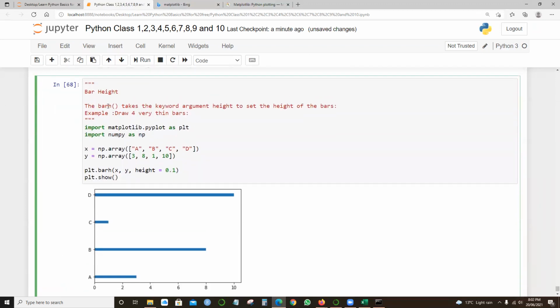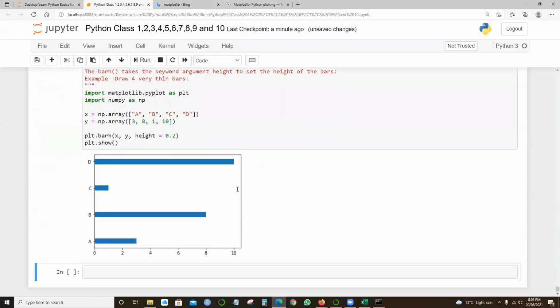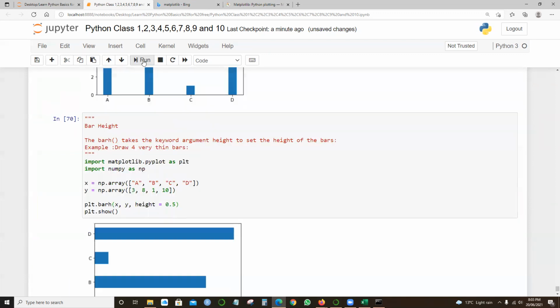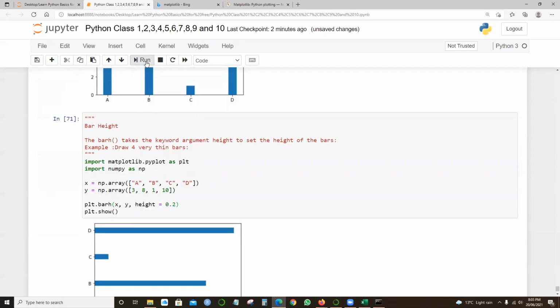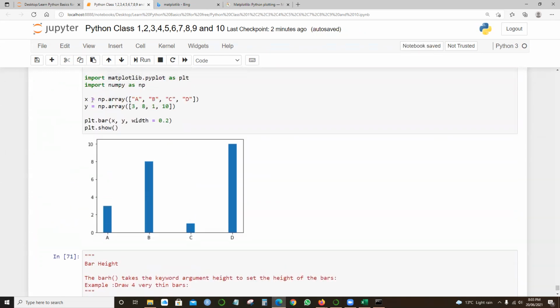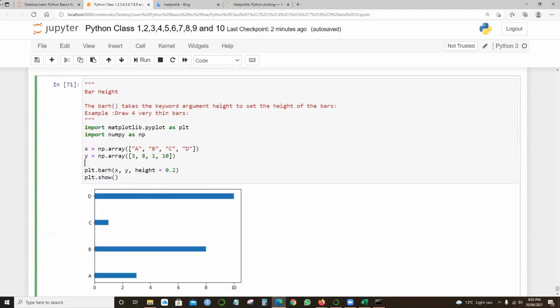Since we have used height, let me try a bar height of 0.2, so I can see the difference. Let me see the 0.5 difference. Yeah, the thickness and also the width, there's a difference. For the horizontal, we are giving height equals 0.2, and we have used barh. Here it says bar. So this is for the vertical and this for the horizontal.